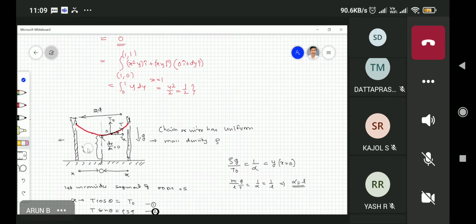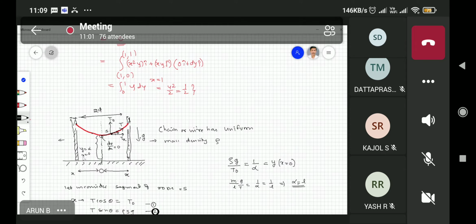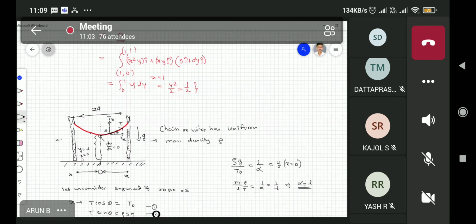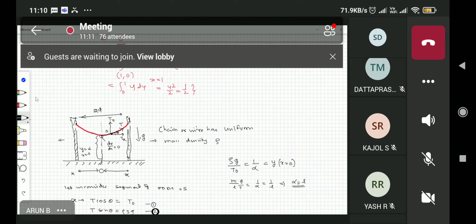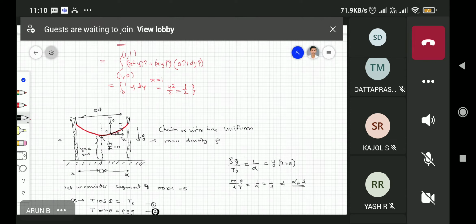This is y equal to alpha at x equal to 0. This is just a boundary condition, or just a constant. If you don't put y equal to alpha at x equal to 0, there is no change in the solution of the problem. Shall we go to the next problem?